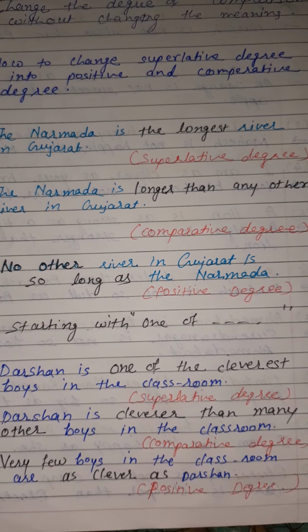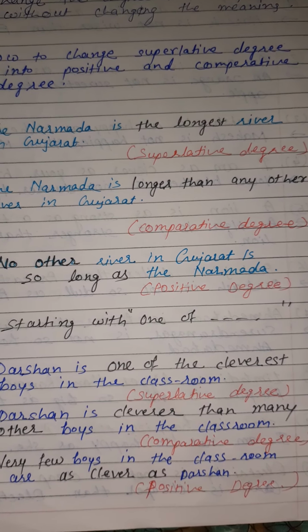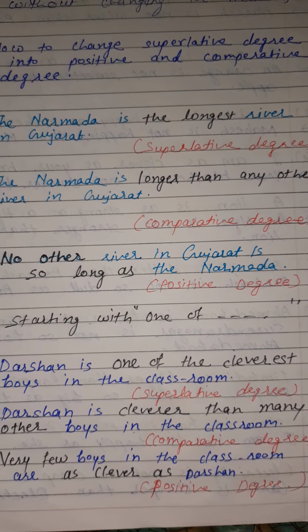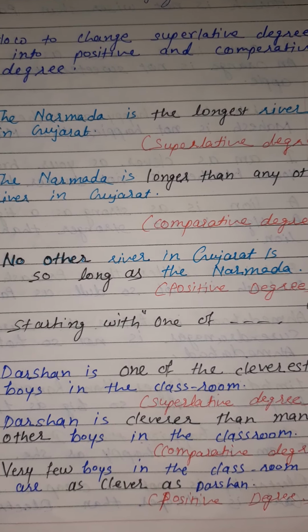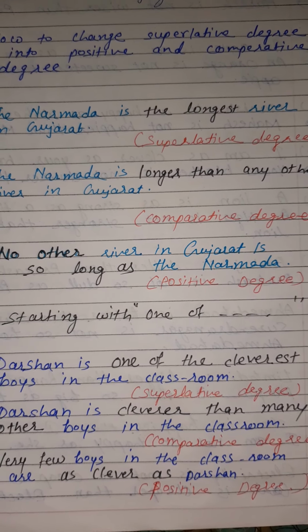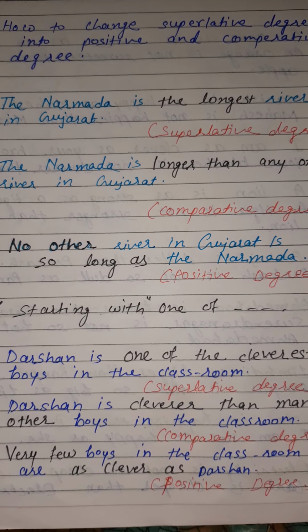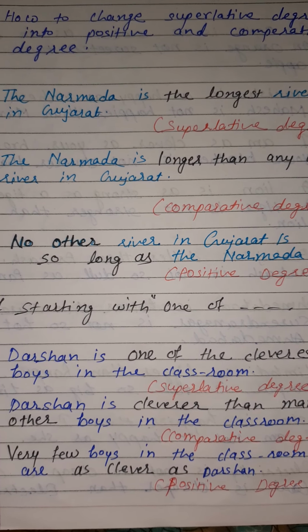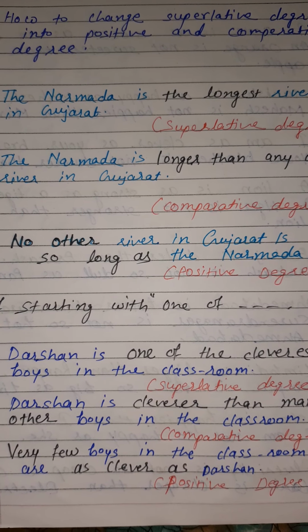Darshan is cleverer than many other boys in the classroom, or most other boys in the classroom. So when a sentence starts with 'one of', we use 'many other' instead of 'any other'. And in positive degree we use 'very few' instead of 'no other'. Clear?